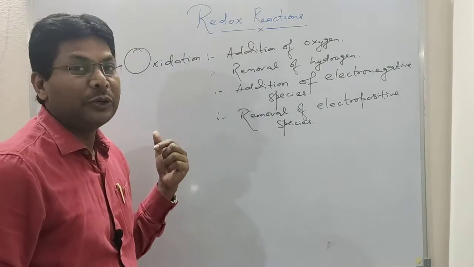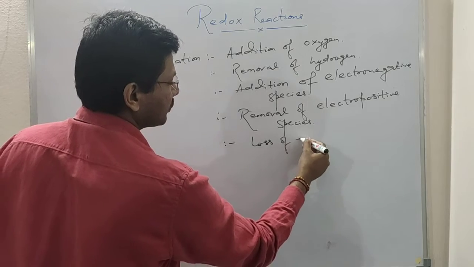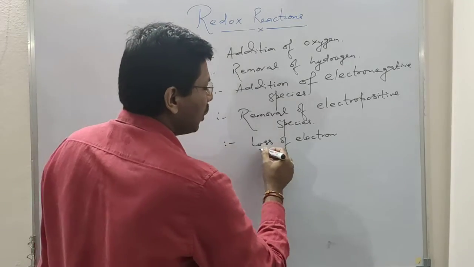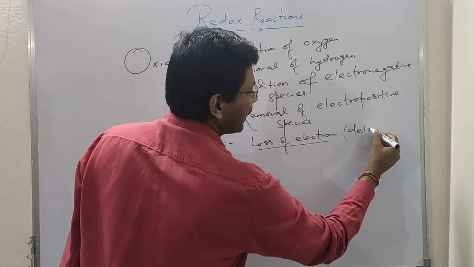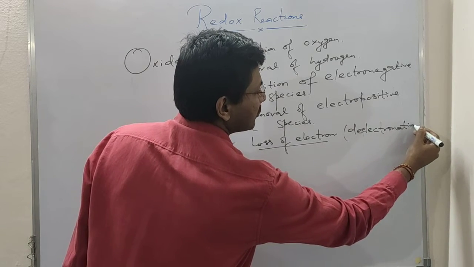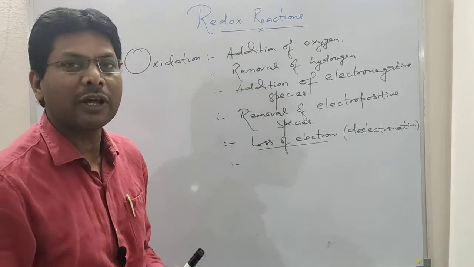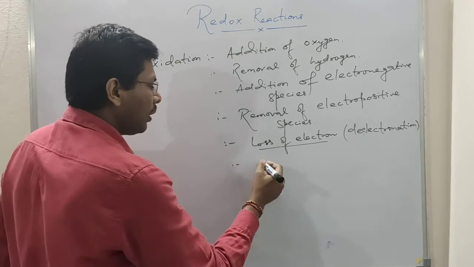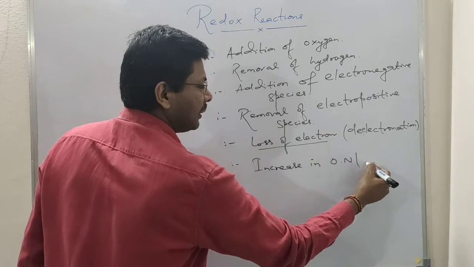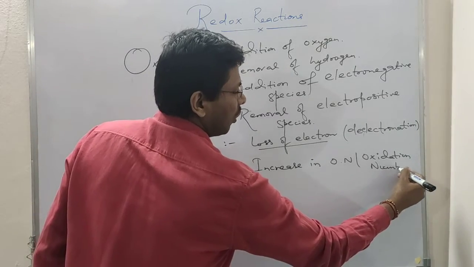The trick that I gave you, LEO GER. So from that, loss of electron is also oxidation. Loss of electron is called de-electronation. And if we study in terms of oxidation number, we find that increase in oxidation number is also called oxidation.